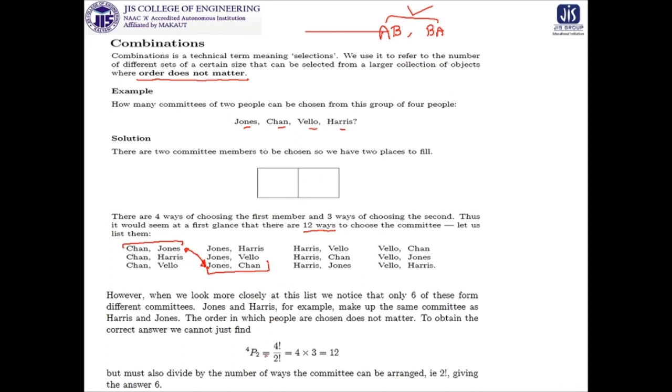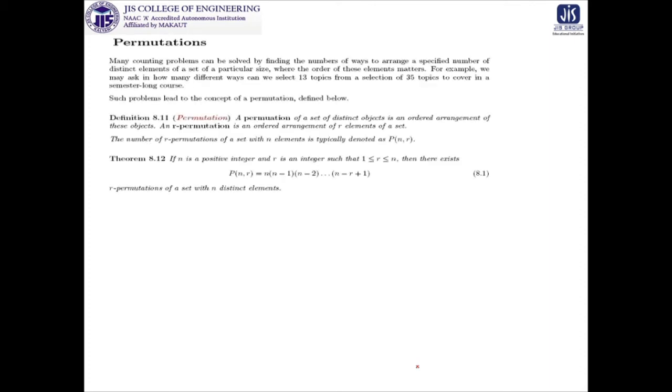So when we are thinking about this particular thing, that is 4P2, then we are getting 4 into 3 as 12. But when we are thinking about this combination, then we have to divide it by 2 factorial again, and we will get the answer as 6. So proceeding further, this is the concise form of the permutations definition, which tells us that a positive